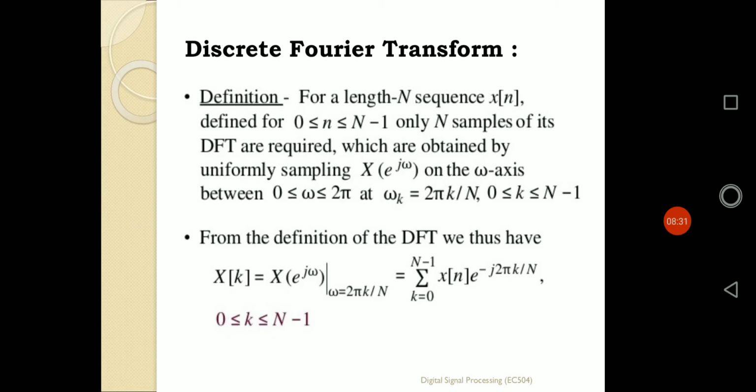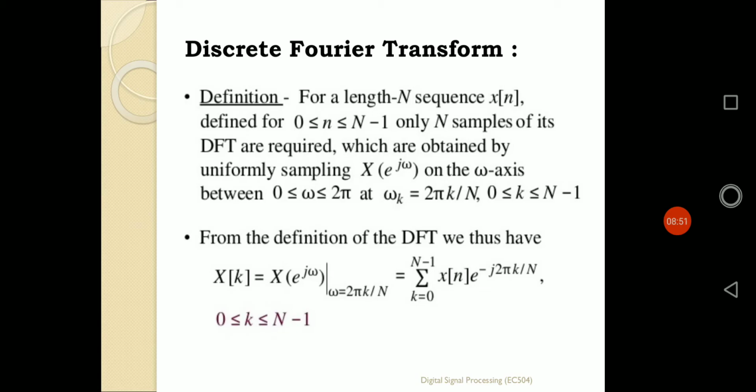Now, if I want to define discrete Fourier transformation, how can it be defined? The definition of discrete Fourier transformation can be defined in that way. For a length N sequence x[n], defined for the range of 0 to capital N minus 1, only N samples of its DFT are required.